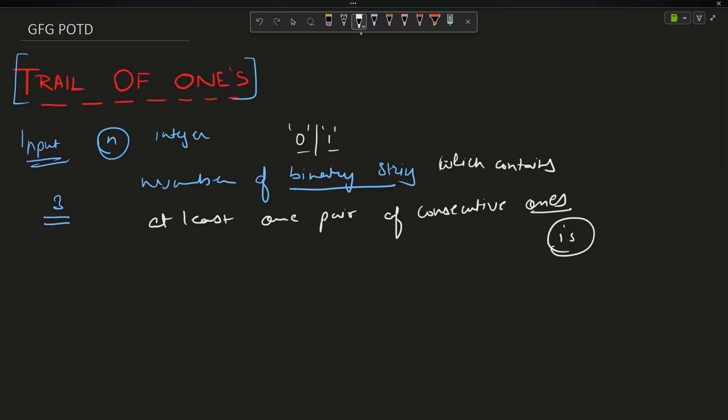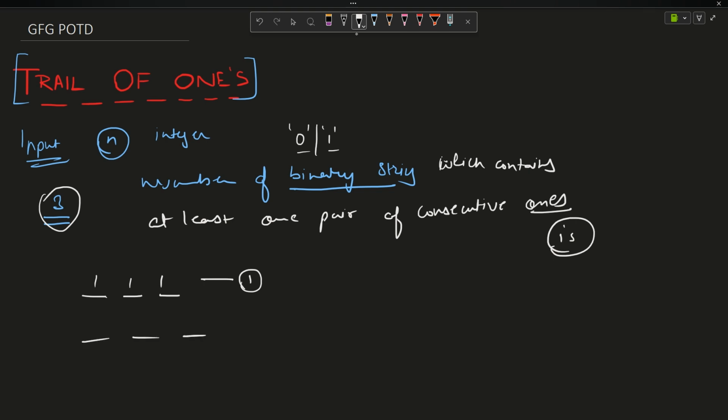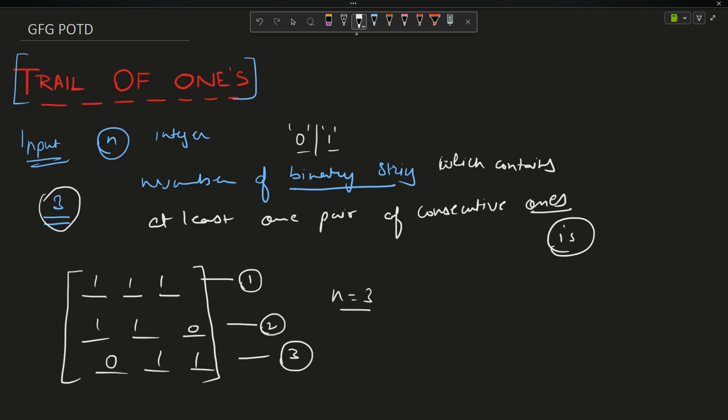So for example, if I take n equals 3, I have to form a string of length 3. So string length is 1, 2, 3. Now I have to fill it such that there is at least one pair of consecutive 1s. If I fill all of them as 1, it is one example. Another example can be 1, 1, 0. It is also valid because 1 and 1 are consecutive. If I fill 0, 1, 1, it is again consecutive. Nothing else is possible without these three. For n equals 3, only these three are possible, so my answer would be 3.